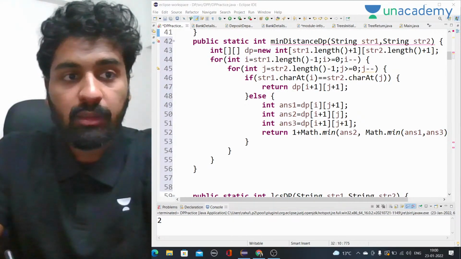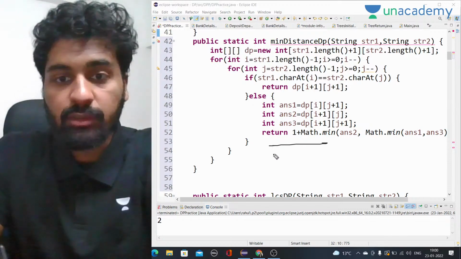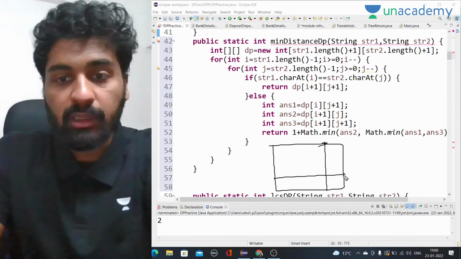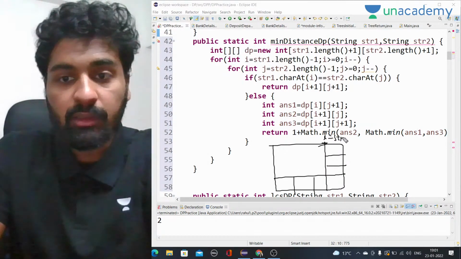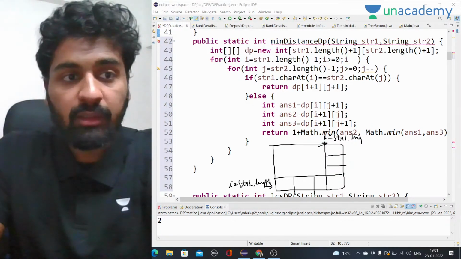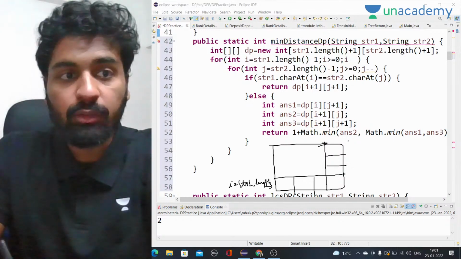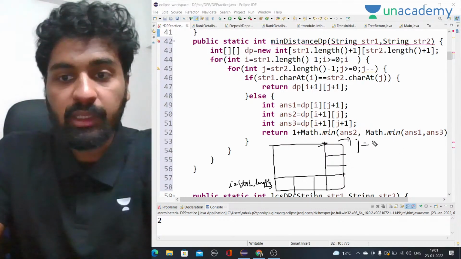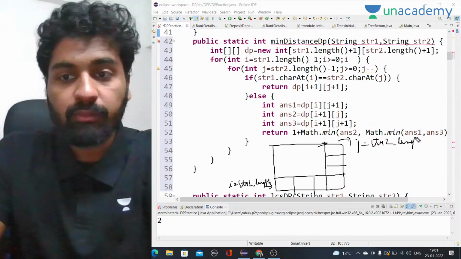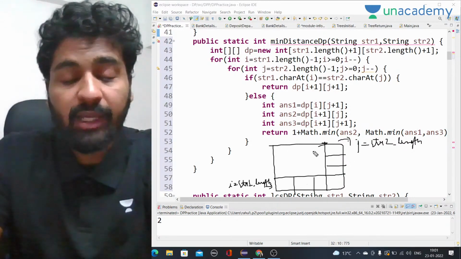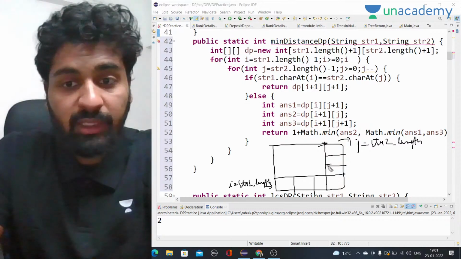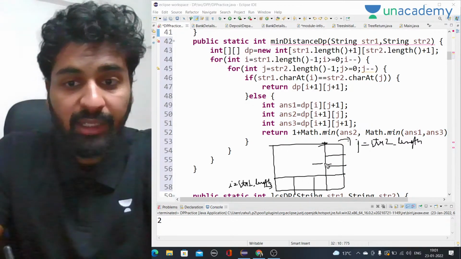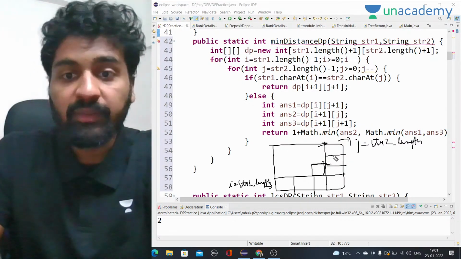Let's say there would have been this string. We have to fill these columns now. When i is equal to str1.length and j is equal to str2.length, this was the base case, if you remember. Now we have to go over each column one by one and fill some values here, so that for this column we have all these 3 values. And how are we going to fill that?